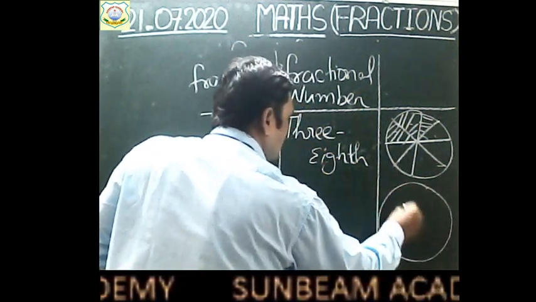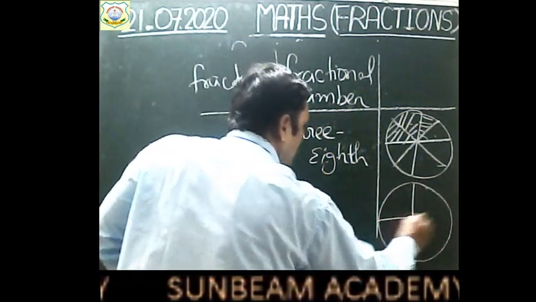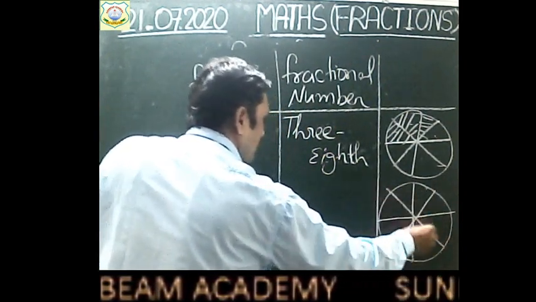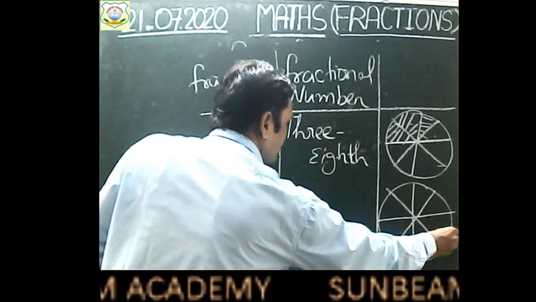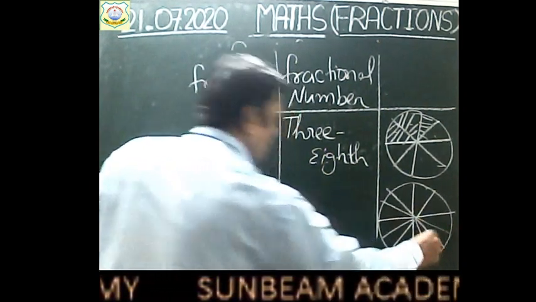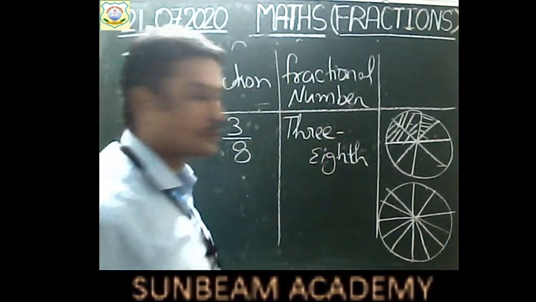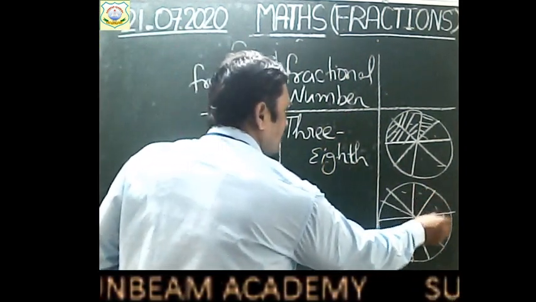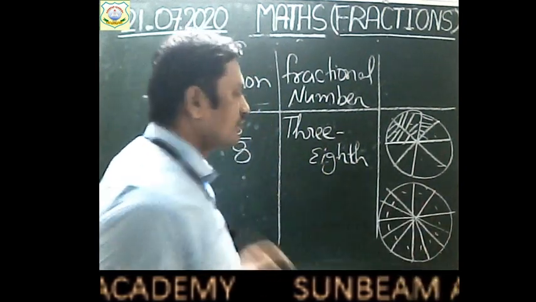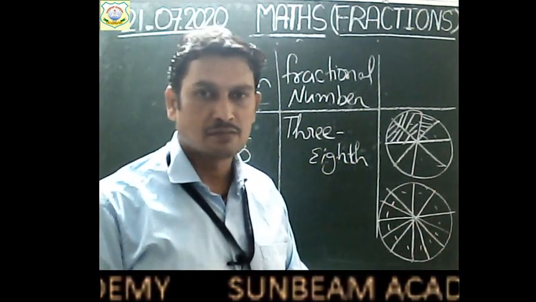So suppose we have made here 1, 2, 3, 4 and how many partitions are there children? Here you can see 1, 2, 3, 4, 5, 6, 7, 8, 9, 10, 11, 12. We have made 12 partitions there, right?